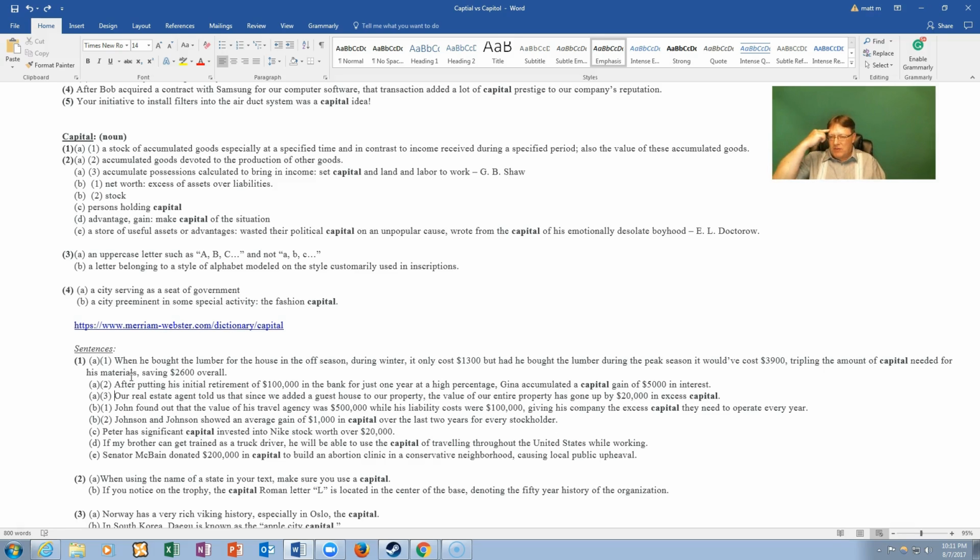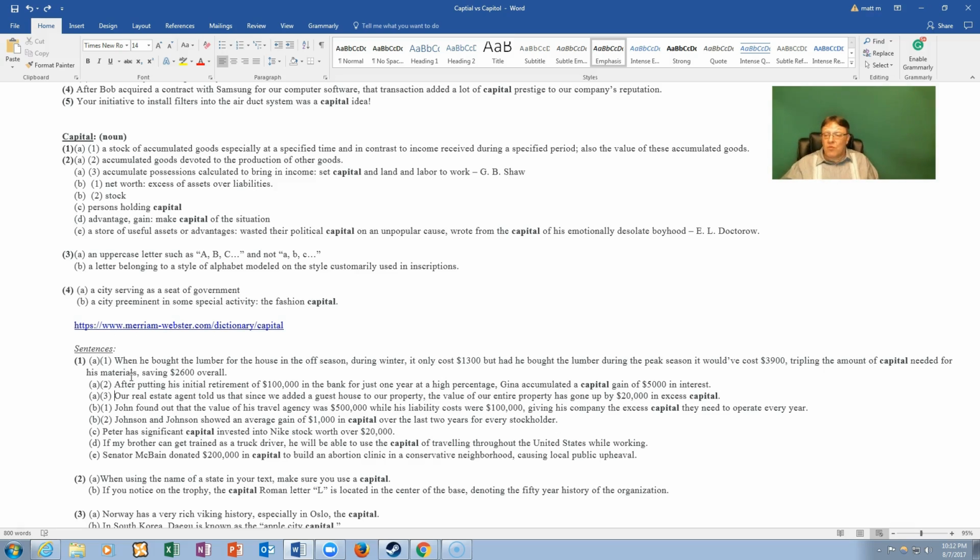But they were very smart. They thought, I need to build a smaller house on my property. And because they did that, now their entire property, their land, their house, with the guest house, is now worth $20,000 more than before. That is pretty good.